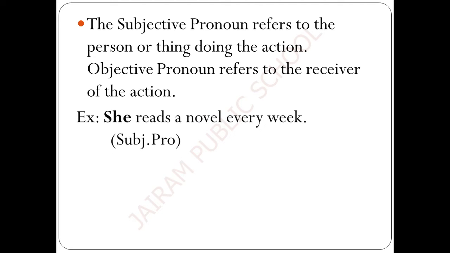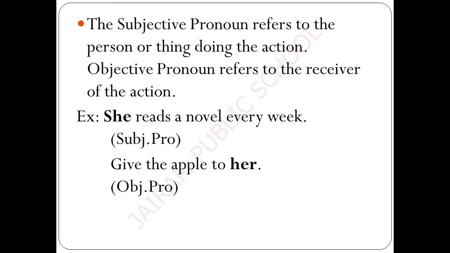For example, she reads a novel every week. Who is the doer of the action? She. So this word she is the subjective pronoun. Give the apple to her. Who is the person to receive the apple? Her. So here this word her is an objective pronoun because this word her is the receiver of the action. This is what subjective pronoun and objective pronoun mean.